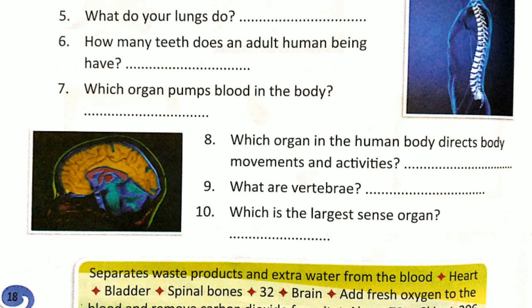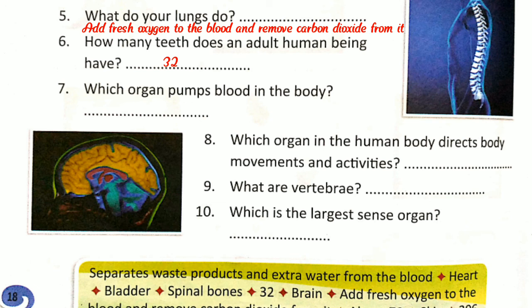Now number five, what do your lungs do? Our lungs add fresh oxygen to the blood and remove carbon dioxide from it. Now number six, how many teeth does an adult human being have? An adult human being has 32 teeth.